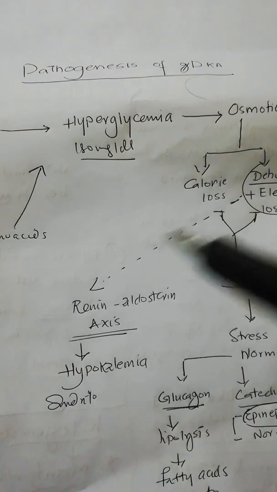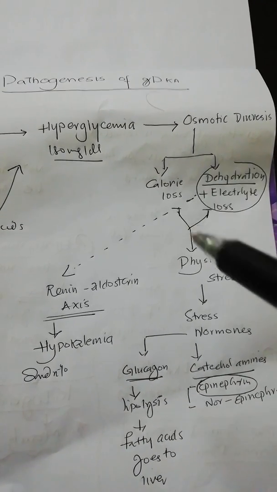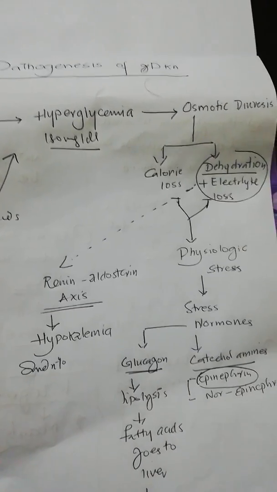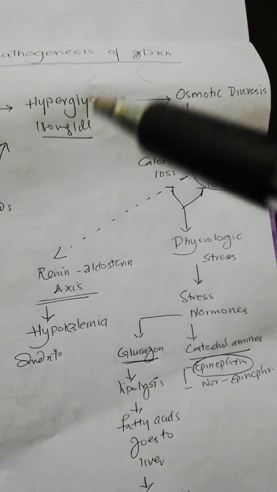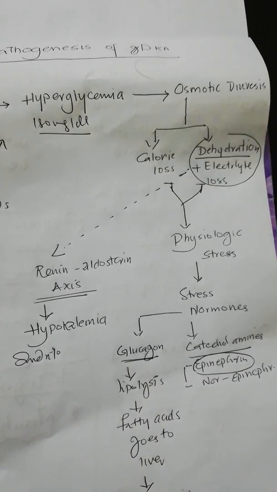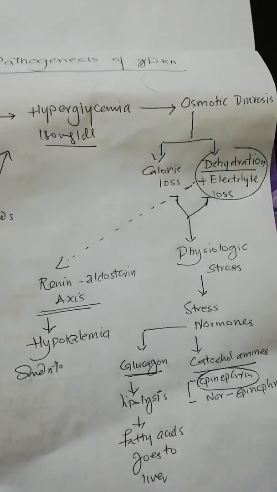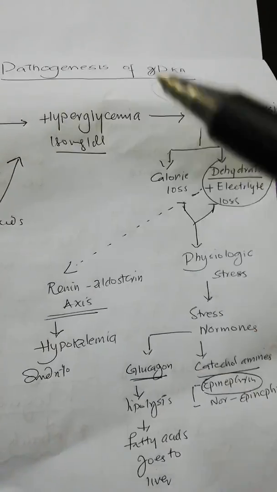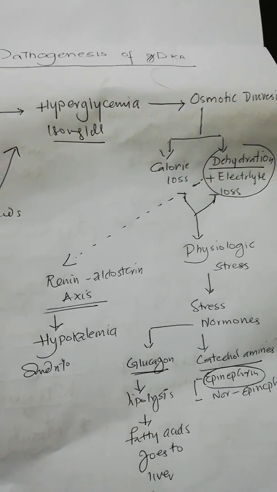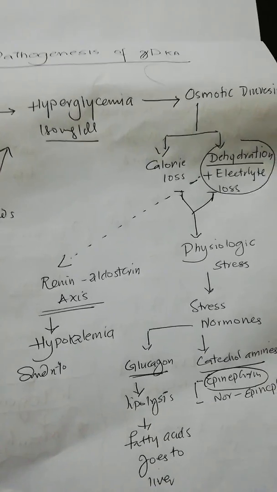Similarly, there is another important point to be discussed here: when dehydration ensues, renal perfusion decreases, and when renal perfusion decreases, the glucose clearance via the kidney decreases, and that again adds to the hyperglycemia. So this is a vicious circle that, once initiated, is a self-continuing and self-maintaining cycle.